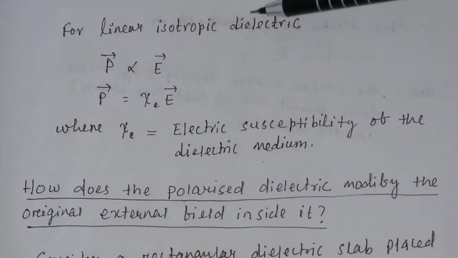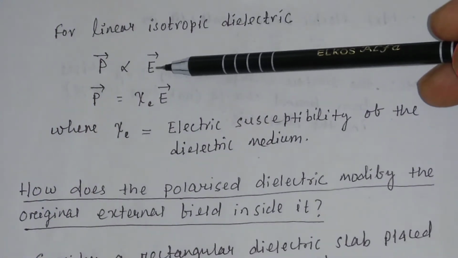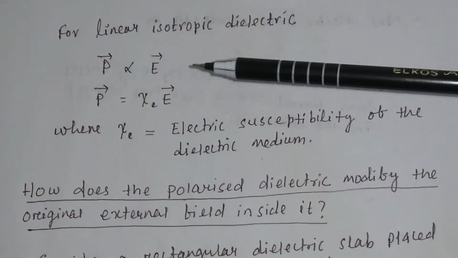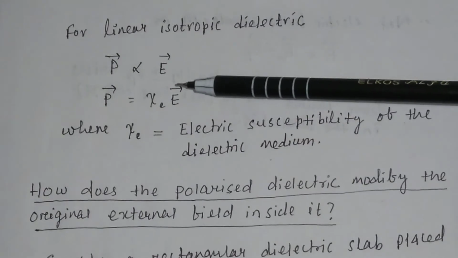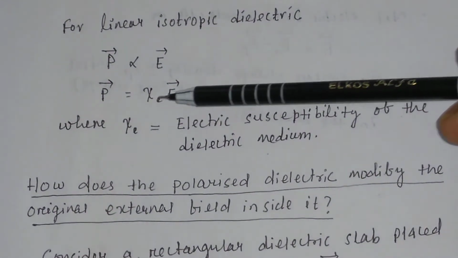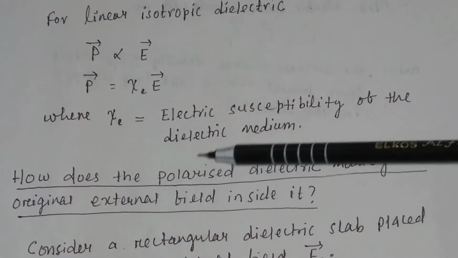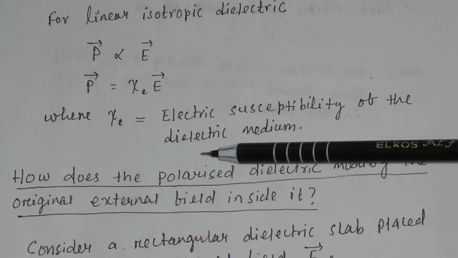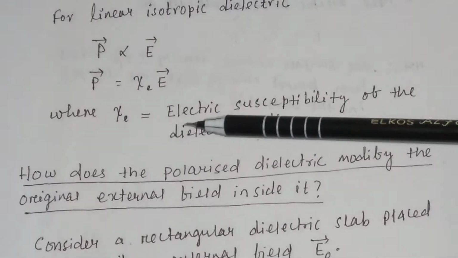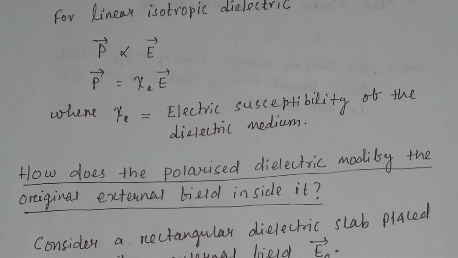For a linear isotropic dielectric, P is proportional to E, that is, the polarization vector is proportional to the applied electric field. So the polarization vector is equal to Chi into E, where Chi is the electric susceptibility of the dielectric medium. Susceptibility means the response of the substance to the applied electric field.